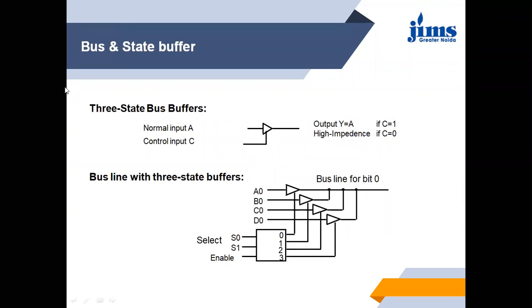When we are discussing the bus, the bus can be in high impedance. High impedance means we are not using that bus at all.